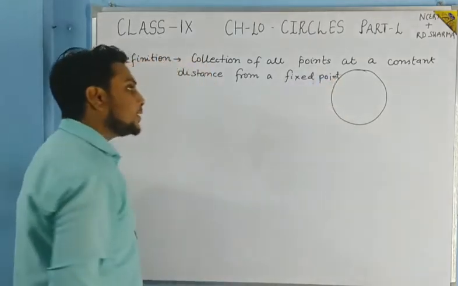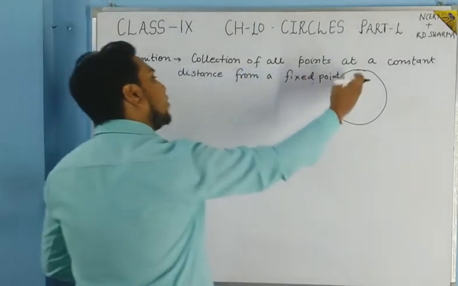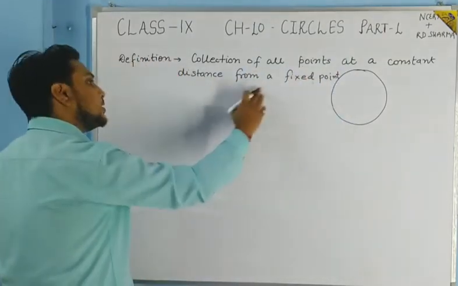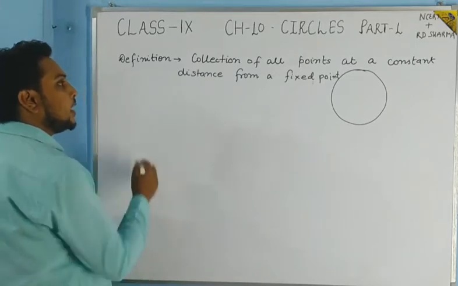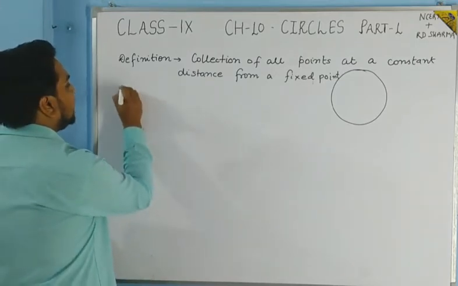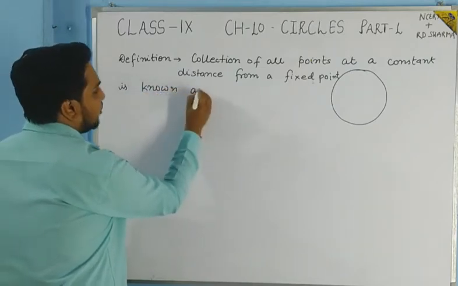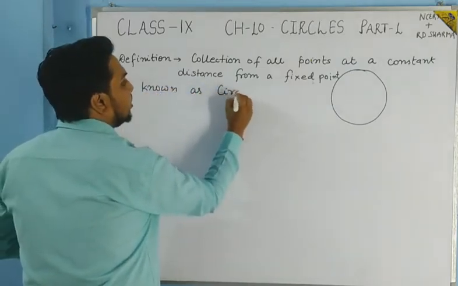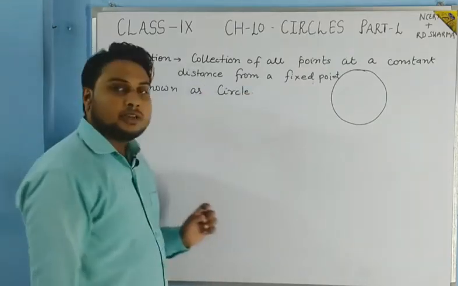Okay students, this is the standard definition of a circle, that the collection of all points at a constant distance from a fixed point is known as a circle.